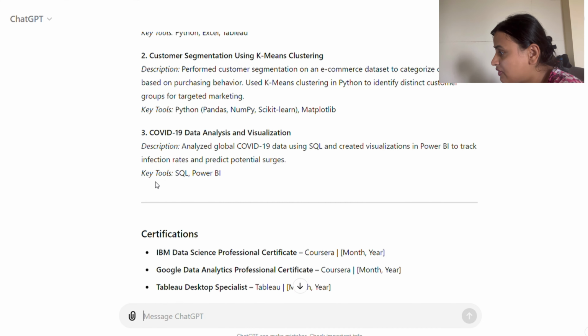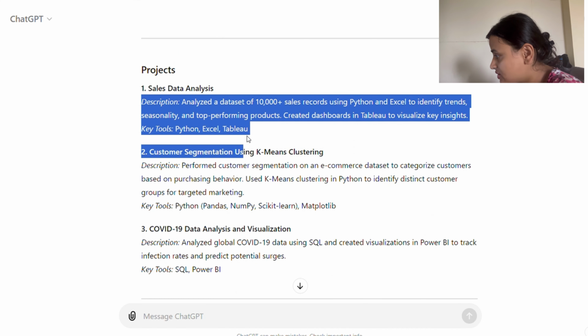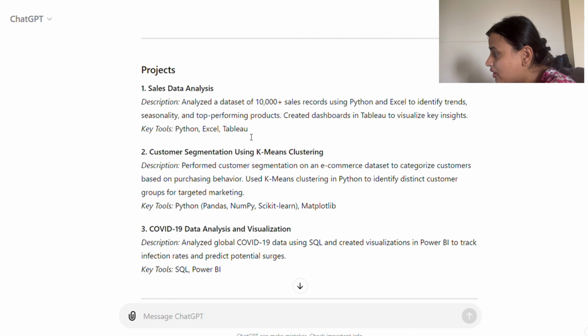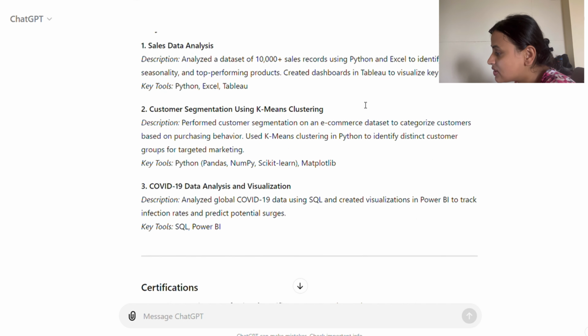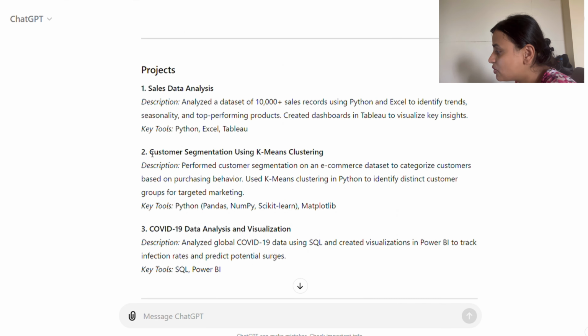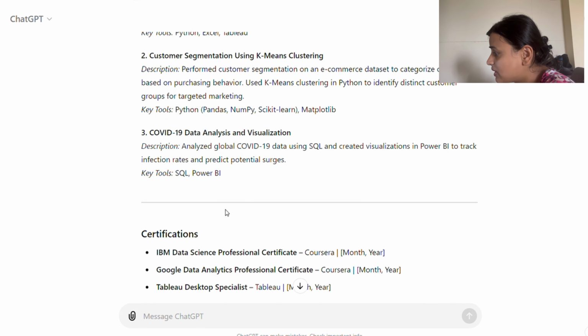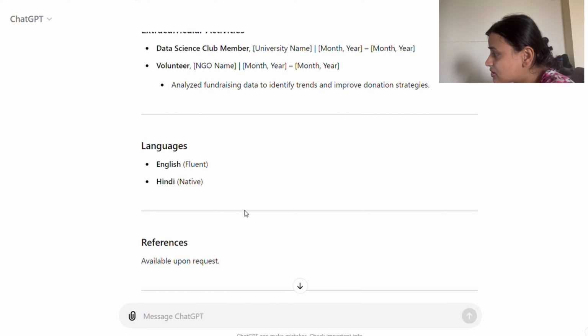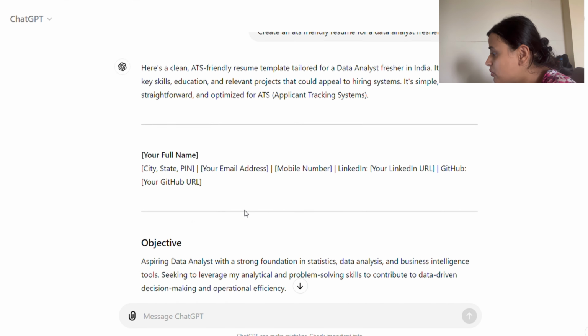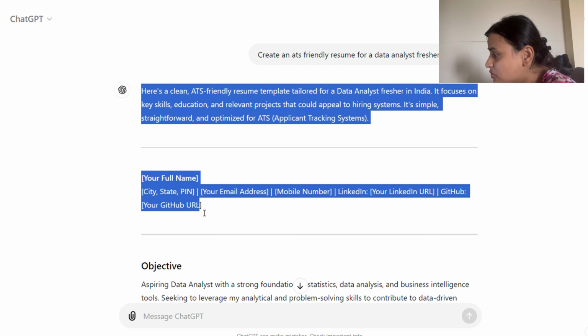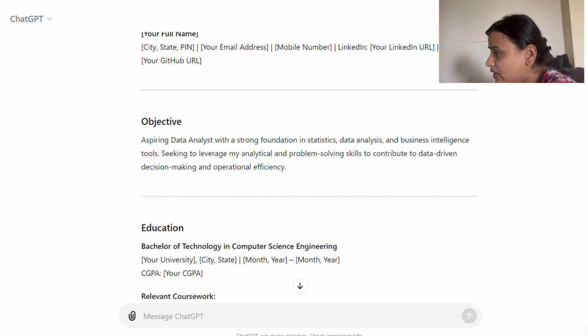Let's say you have different projects, so you can mention them over here as well, or you can do these kinds of projects as well. This is a really cool project, I would say. You can search for it online, and these kinds of projects are present on Google as well, so you can do those projects too. And what you need to do is copy your name, email address, and let me tell you where you have to paste it.